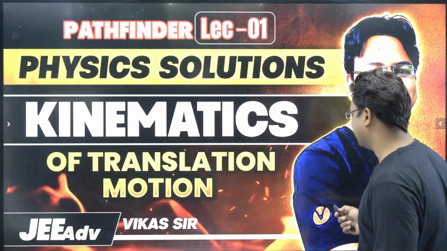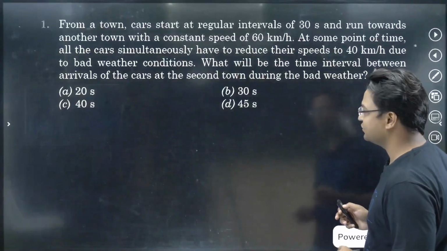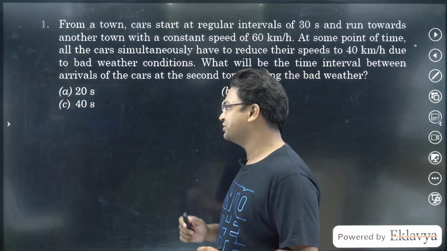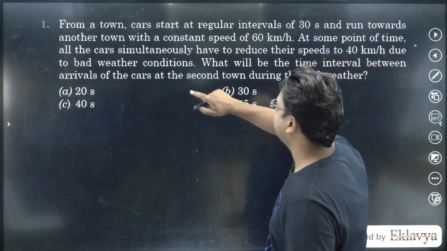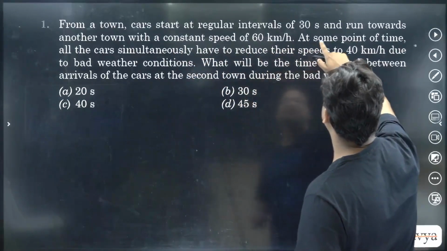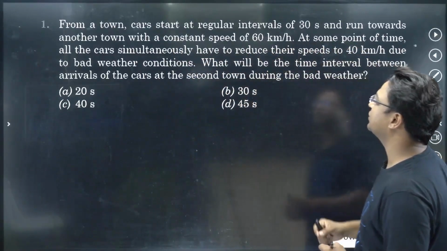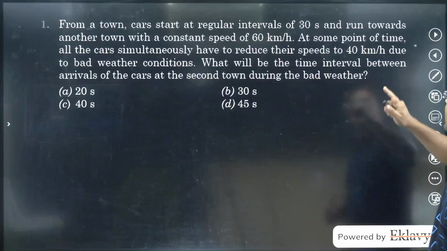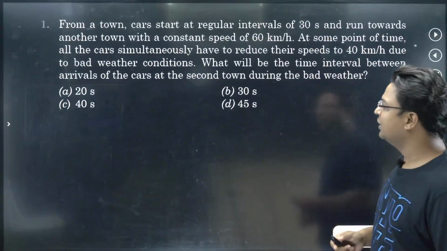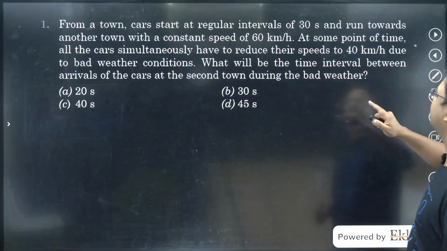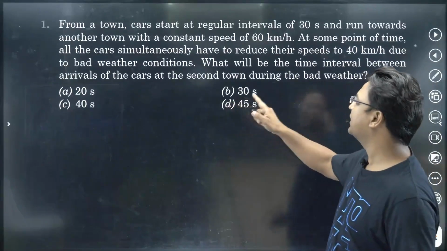तो पाथफाइंडर का जो फर्स्ट चैप्टर है काइनेमेटिक्स, ये उसके क्वेश्चंस है। लेट्स सी हाउ वी आर गोइंग टू सॉल्व दिस क्वेश्चन। सो द फर्स्ट क्वेश्चन सेज: From a town, cars start at regular intervals of 30 seconds and run towards another town with a constant speed of 60 km/h. At some point of time, all the cars simultaneously have to reduce their speeds to 40 km/h due to bad weather conditions. What will be the time interval between the arrivals of the cars at the second town?